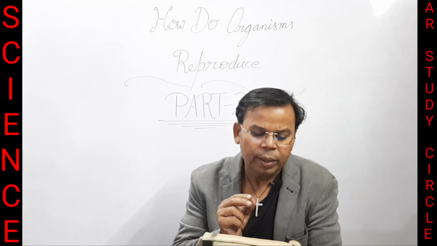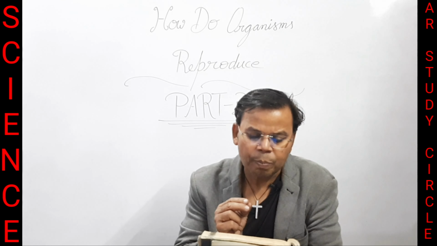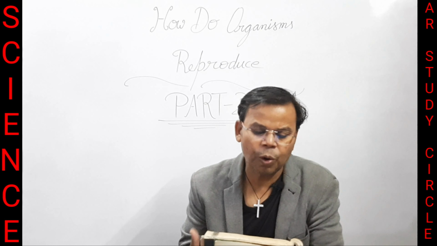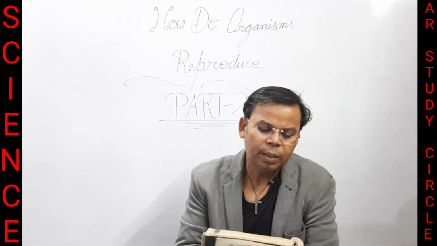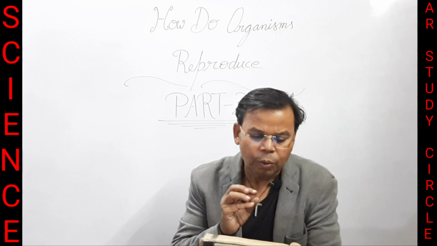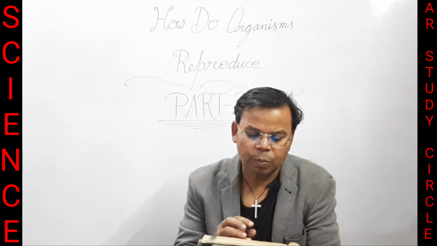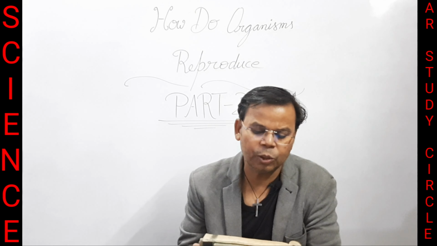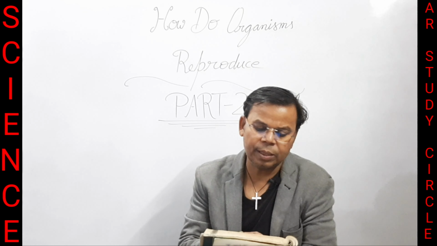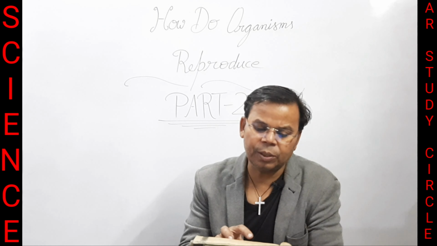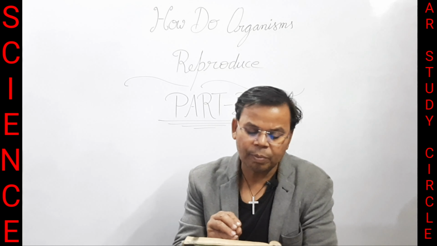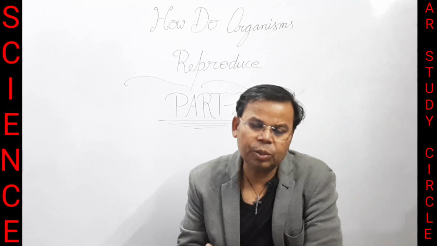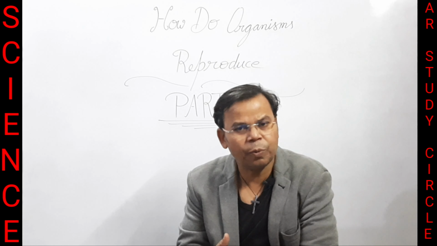Number 2, it facilitates passage of nutrition and oxygen to the embryo from the mother through blood. Number 3, waste substances produced by the embryo are removed through placenta into the mother's blood. So this is a very important part, placenta, and it plays very important roles. These were some very important questions and their answers of science of class 10th.